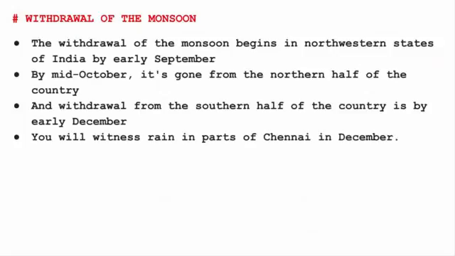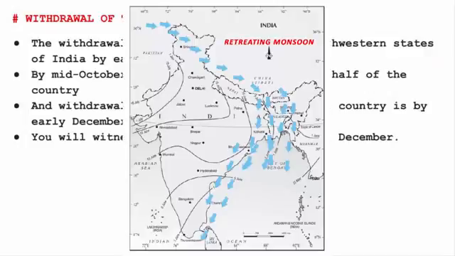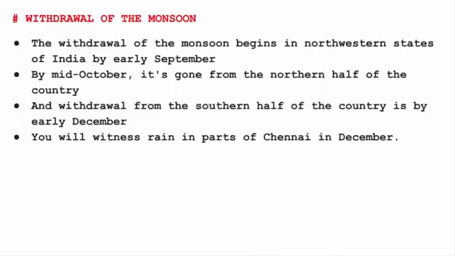monsoon wind moves from north to south, taking away the monsoon slowly from the northwestern to the northeastern side and then to the southern side of the peninsula. That's why you will witness rain in parts of Chennai in December. I hope the entry and exit of the monsoon wind in India is much clear to you now.